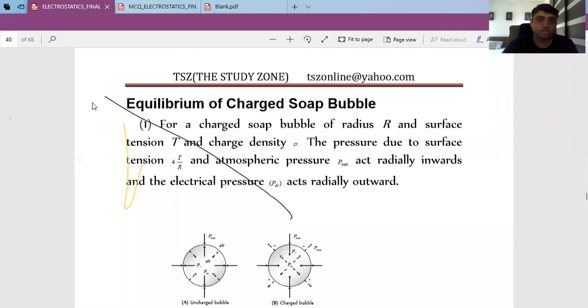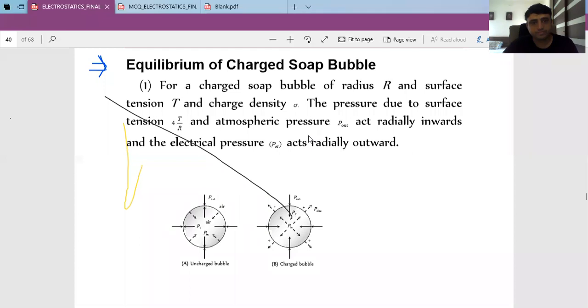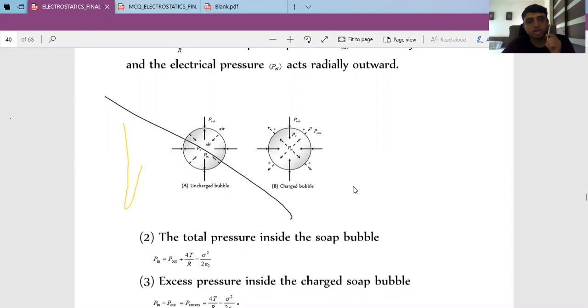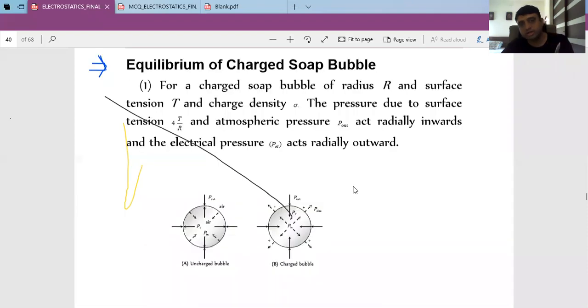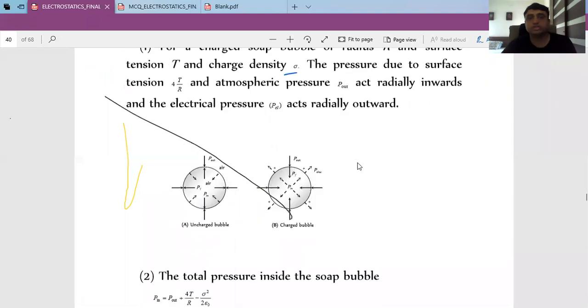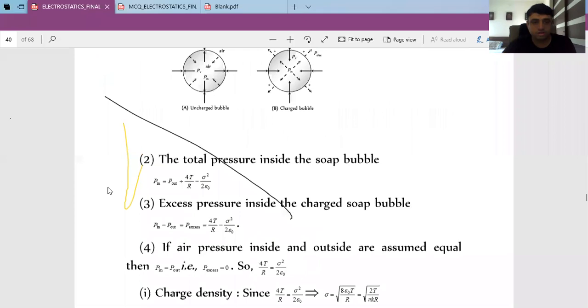Just go through this page. Remember page number 40. This is of soap bubble. Fine. How surface tension is related with the charge density as well as the radius of a bubble. Suppose we want to find the inner pressure, then outer pressure plus 4T by R, that is surface pressure due to surface tension, and this is electrostatic pressure.